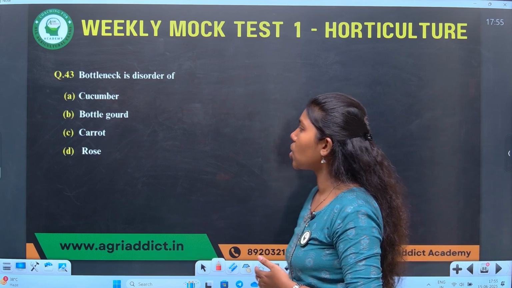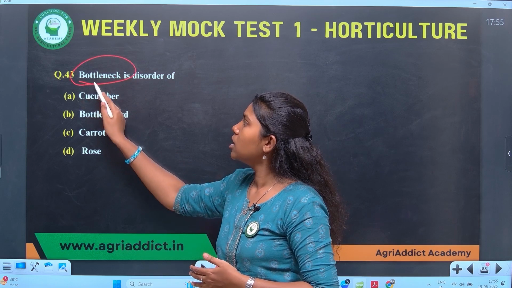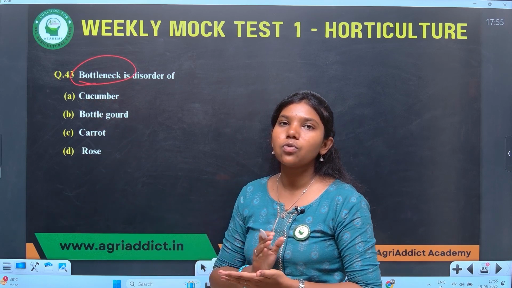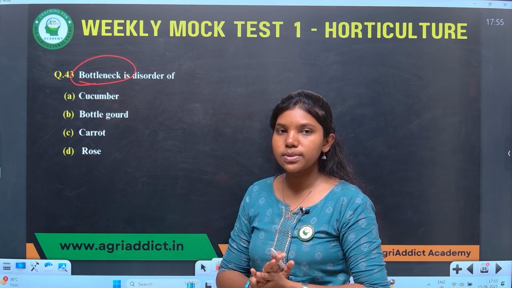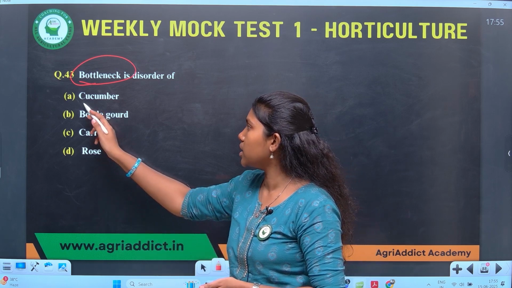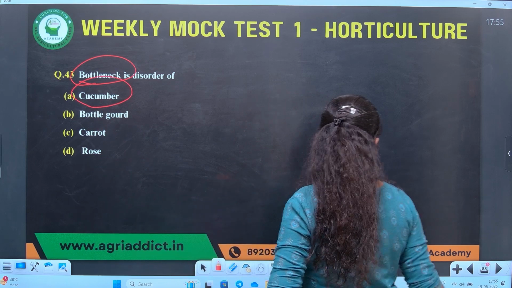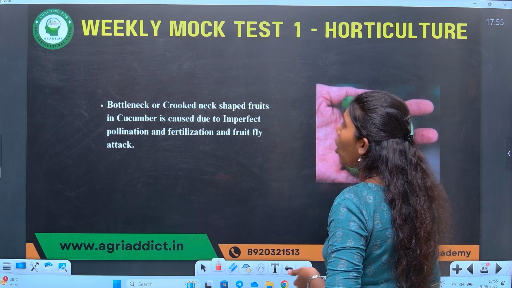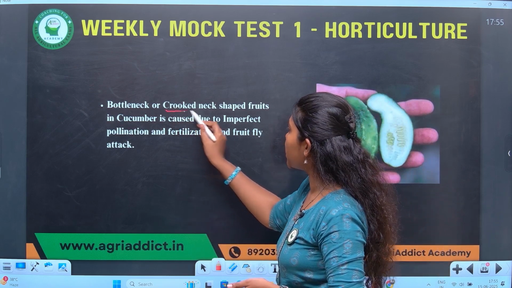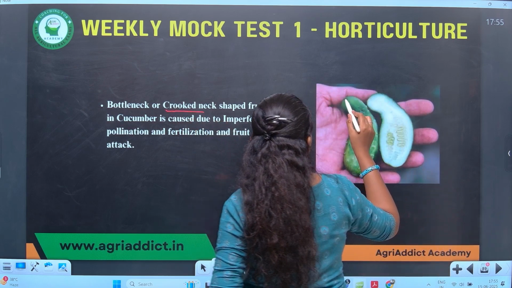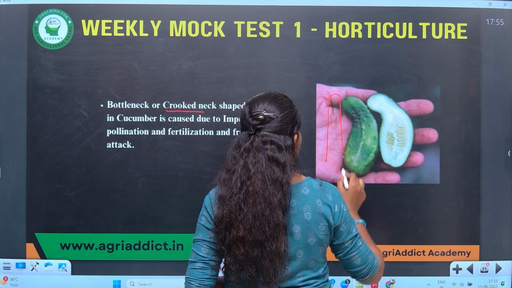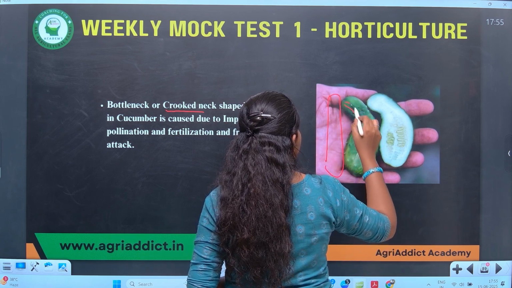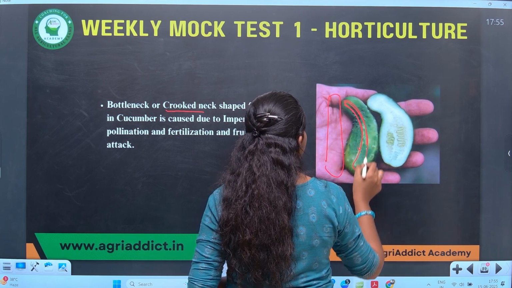Bottleneck is a disorder of... Bottleneck is an important disorder of one of the important cucurbit crops. The answer for this question is cucumber. Bottleneck is also known as crooked neck. See here, you can see cucumber, instead of being straight, it's crooked. It is known as bottleneck or crooked neck.